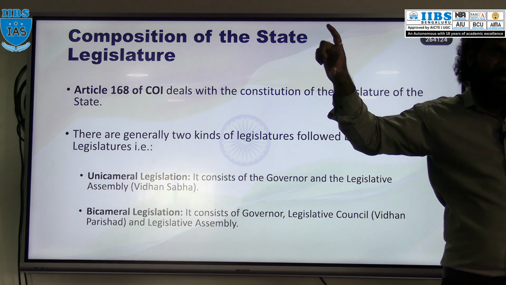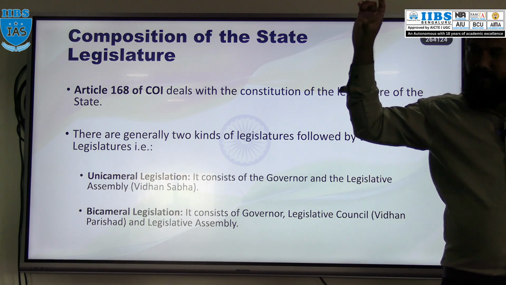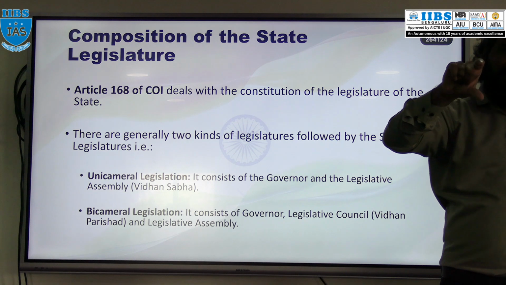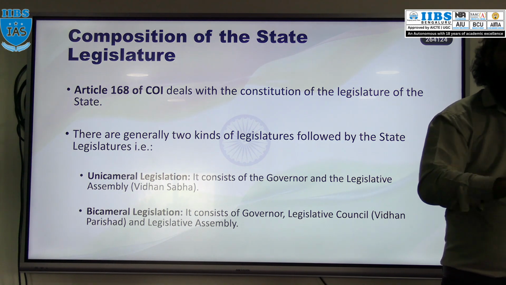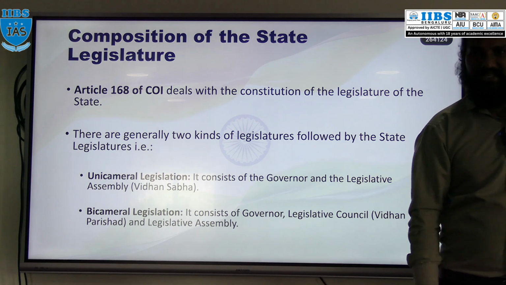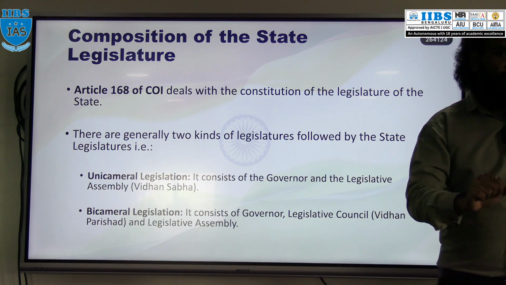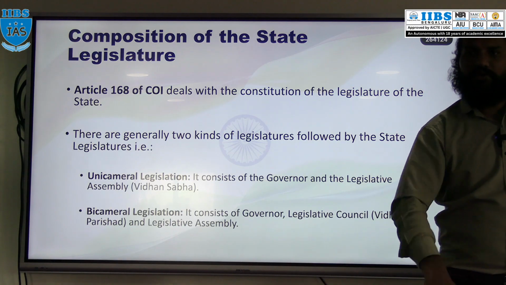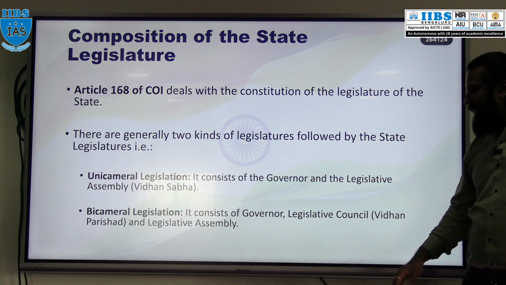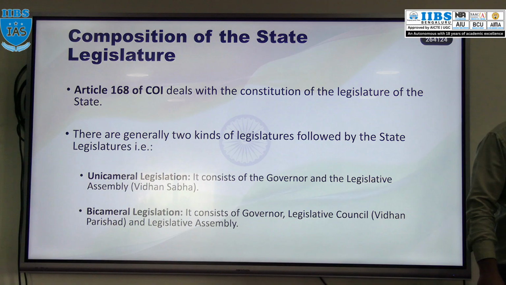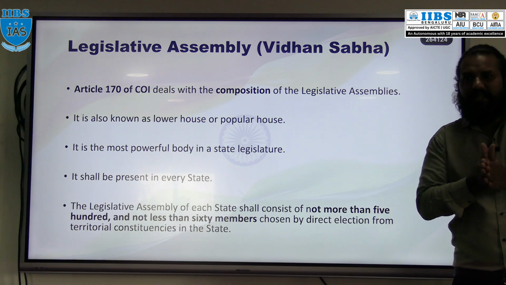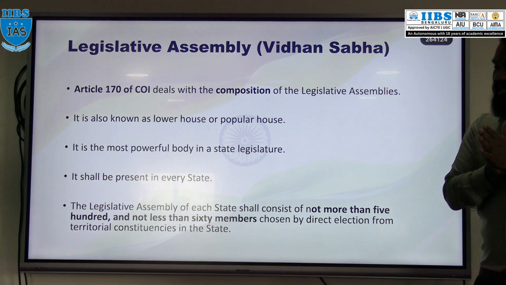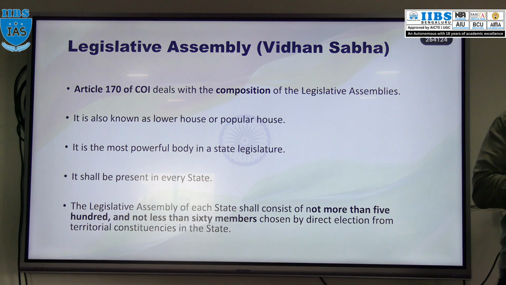It is one belt if you see the country on the map. So a total of 6 states. Out of 28, 6 states have bicameralism, and the remaining 22 states have unicameralism.